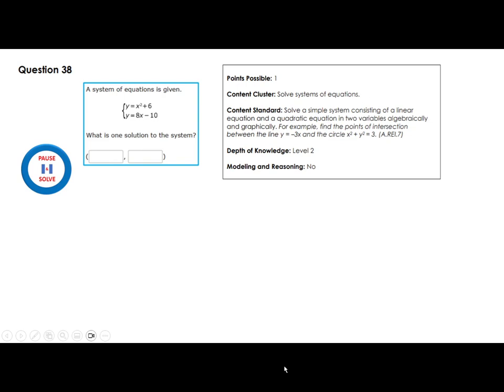A system of equations is given. What is the one solution to the system? Okay, so let's put this system here. Okay, y is this, and the same y is this. So you just equate these two, okay? So you have x squared plus 6 equal to 8x minus 10.